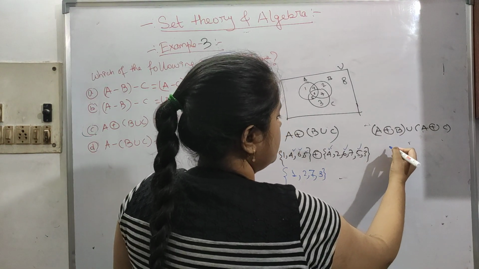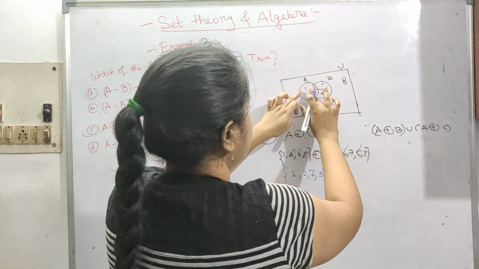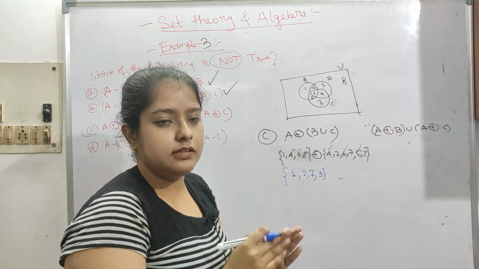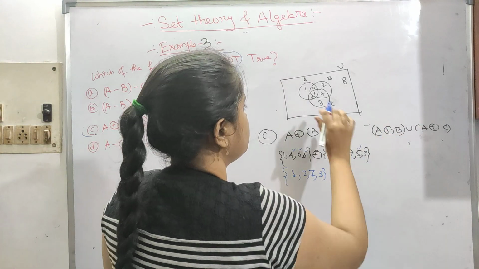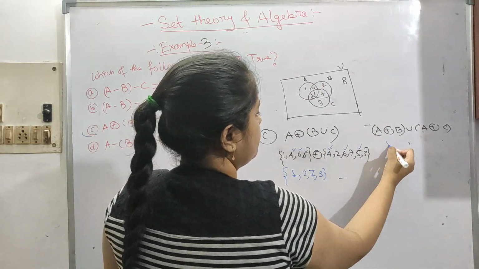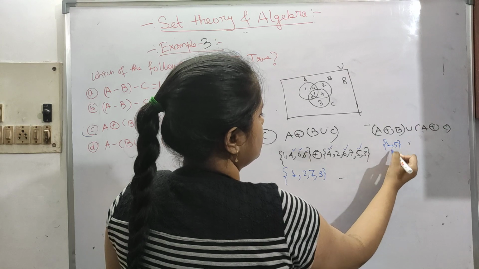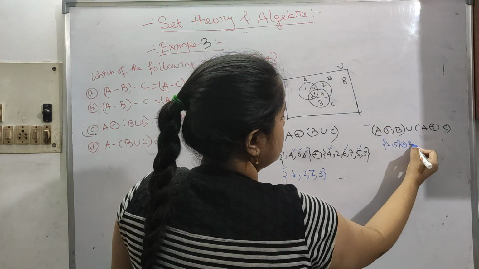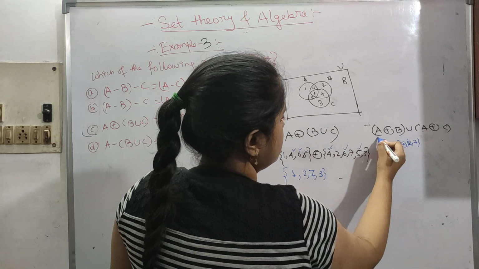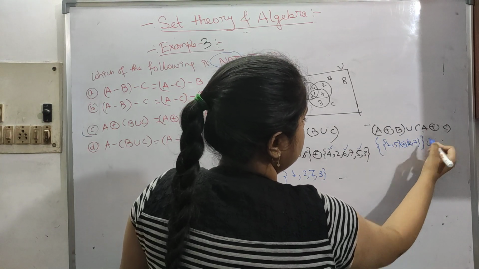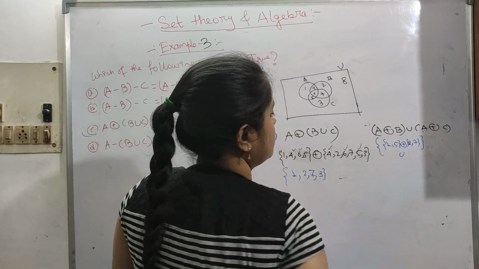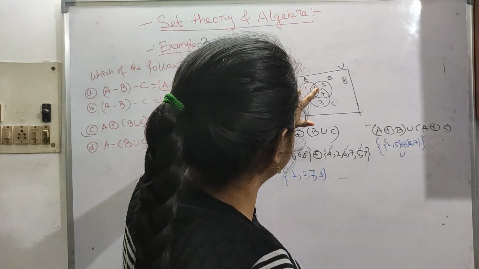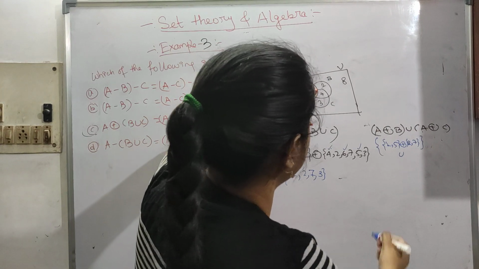So A and B, this 2 will not be taken. So just the intersection part will not be taken in this symmetric difference. So 1, 5. Symmetric difference B means 2, 7. 2, 7, whole union. Let's write it down here. So A and C, this 2 won't be taken.